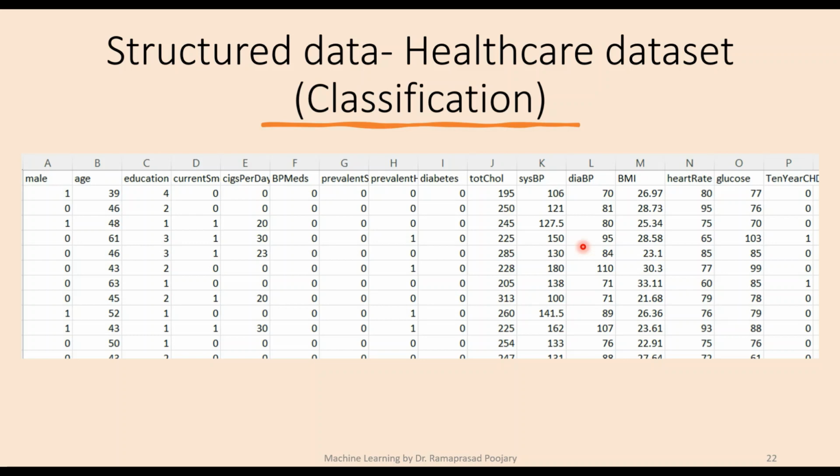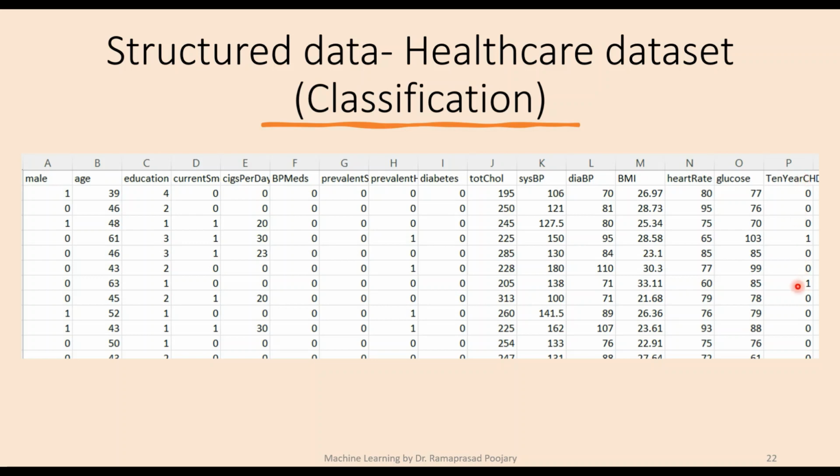Now when you look at this particular data set, again this is structured data because it is in tabular form or spreadsheet form. This data set pertains to healthcare, and you can see that there are multiple features, and the last column is your output variable, which indicates whether the patient will have a risk of coronary heart disease or not. 0 means no risk, 1 means a risk involved.